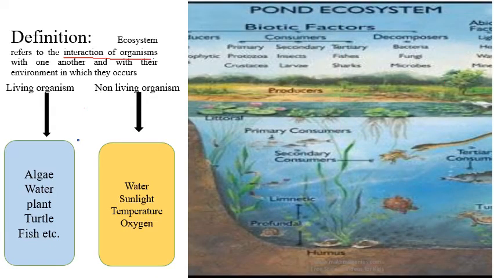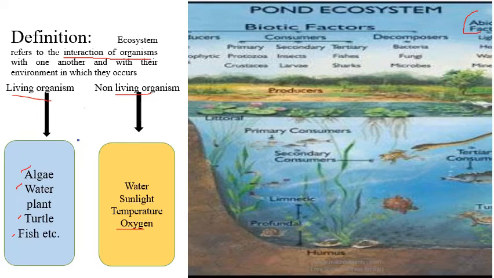For example, let's take a pond ecosystem. In every ecosystem there are living and non-living components, also called the biotic and abiotic components. Under the living organisms: algae, water plants, turtles, fish, etc. These are examples of living organisms. Water, sunlight, temperature, oxygen: these are the non-living components.